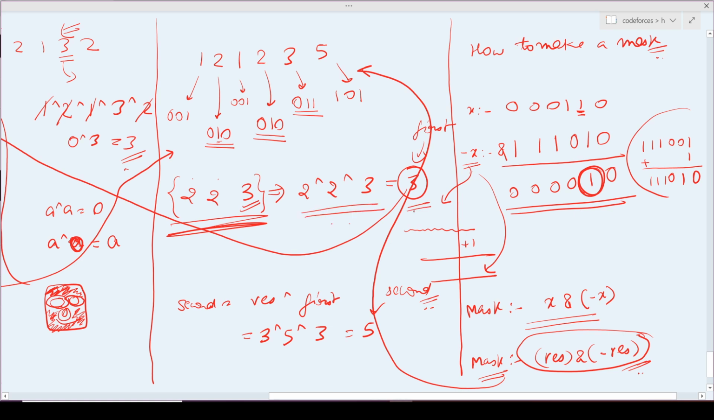From the first number, I will get my second number by doing XOR with the result. So I hope that you guys have understood it. It is a very good problem to understand, first of all, the unique number 1 problem, and also the major thing: how to find the set bit, how to make a mask using the last set bit, and yeah, the XOR properties. So let's code this particular problem.